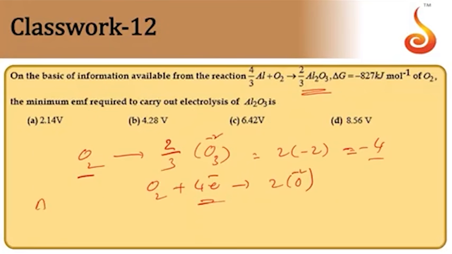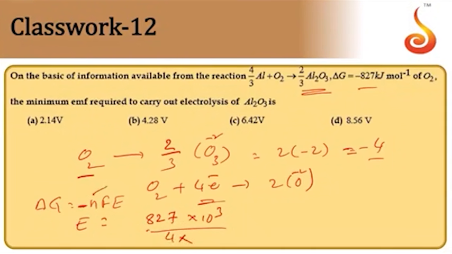So applying the formula, delta G is equal to minus NFE. Now potential E is equal to, delta G is given for us. Let us take the value in joules. The minus sign is there already, and the minus sign comes over there, so minus and minus get cancelled. So 827 into 10 to the power of 3 by N, where N is 4, into the F value 96,500. That gives the value of potential. It nearly comes out to be 2.14. So the answer is A.